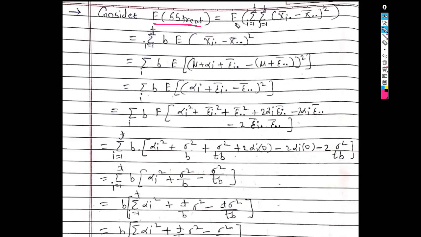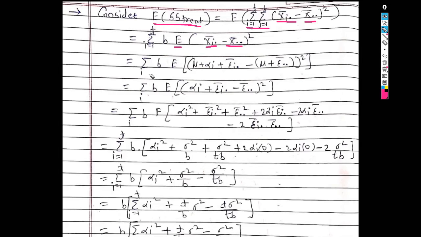So we know the definition of SS treatment. So expected value of summation over i summation over j in bracket x i dot bar minus x dot dot bar, bracket square. Now this term can be written as summation i varies from 1 to t, b expected value of x i dot bar minus x dot dot bar, bracket square.